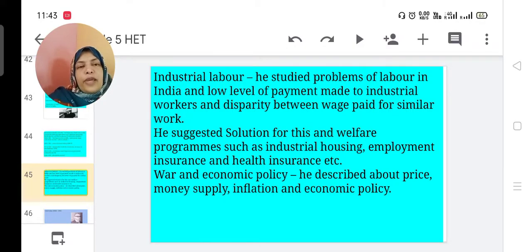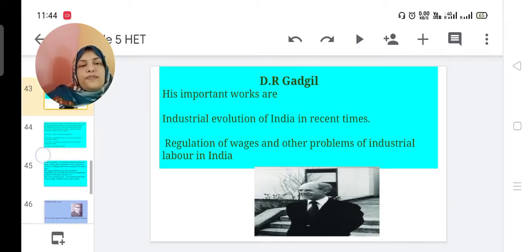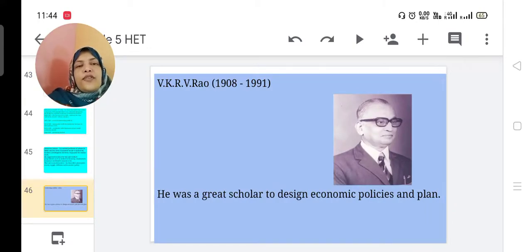These are the major ideas of Dr. Gadgil, Industrial Evolution and Industrial Problems of Labour in India. The next economist is VKRV Rao. He lived from 1908 up to 1991. He was a great scholar in designing economic policies and plans. From the Indian economy, we have studied his theories.